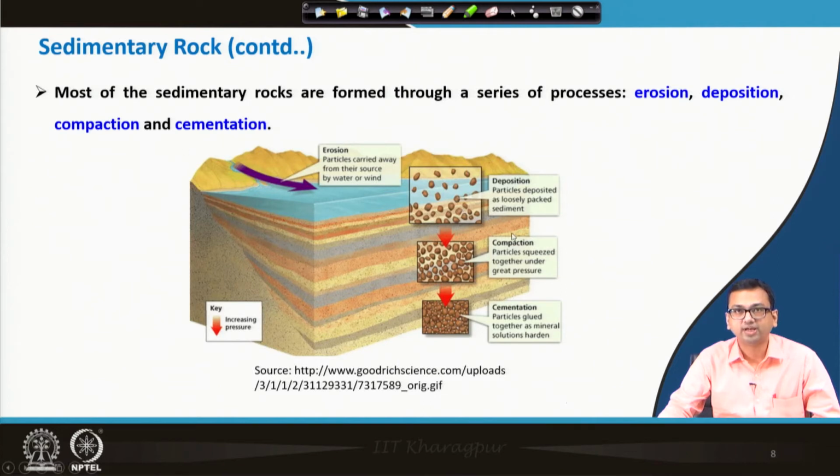Then third is compaction. What happens here? In the diagram you can see they are quite compacted. So, we can say particles are squeezed together under great pressure. And finally, the cementation: you see they are cemented, almost glued together. So, this is the process, 4 steps: erosion, deposition, compaction and cementation. Through that the sedimentary rocks are generally formed.